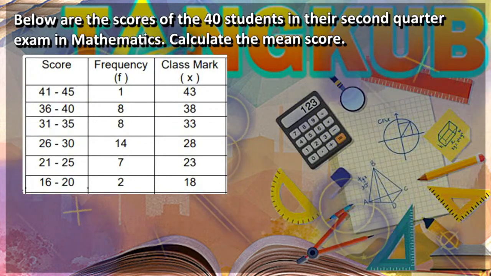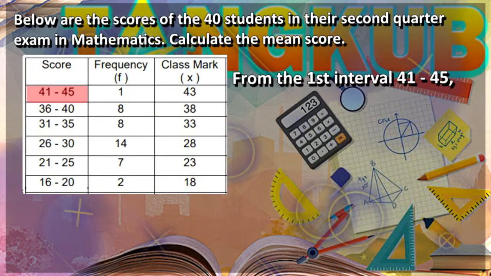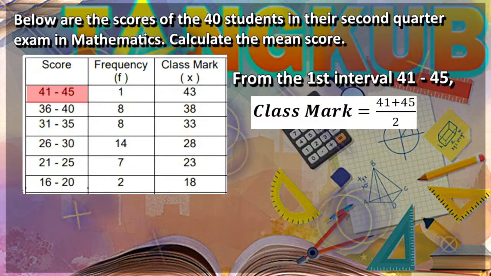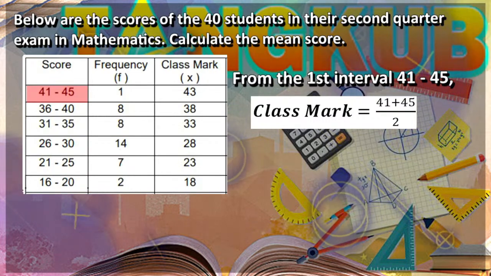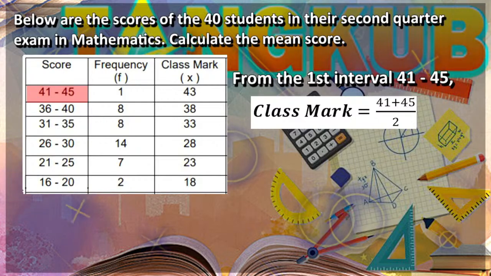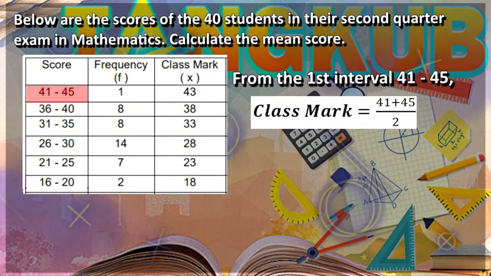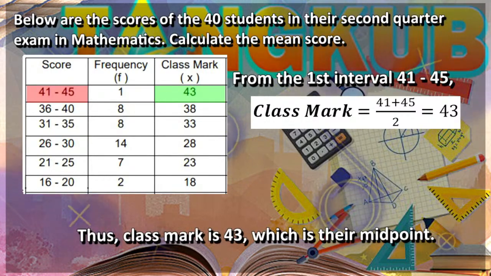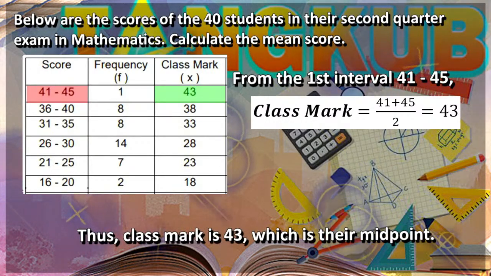Now, as you can see, from the first interval 41 to 45, the class mark is equal to 41 plus 45 divided by 2. 41 plus 45 is equal to 86. So 86 divided by 2 is equal to 43. Thus, class mark is equal to 43, which is their midpoint.